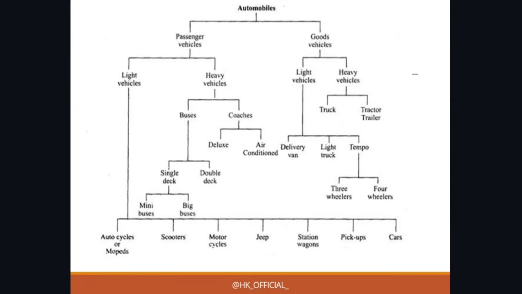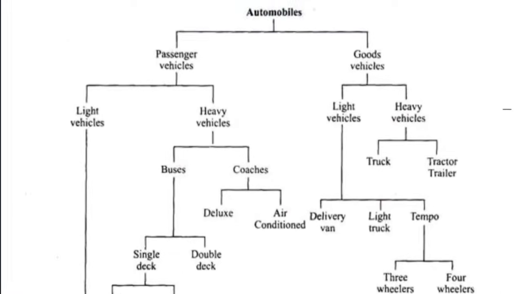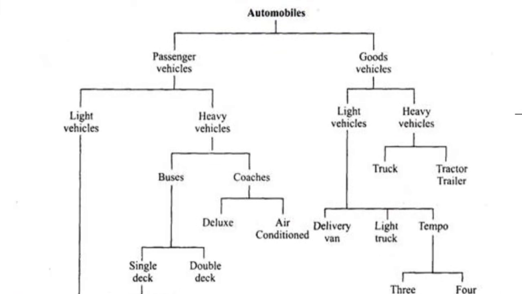Okay, so before going to the classification, first of all we have to see the classification of automobiles, where we can see basic classifications, that is passenger vehicles and goods vehicles. These are the two types of automobiles we all know.